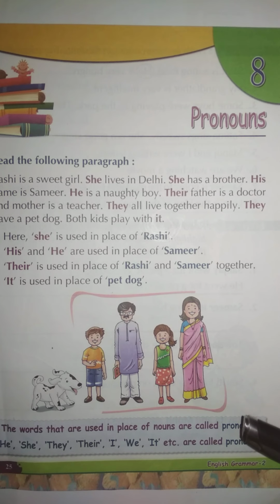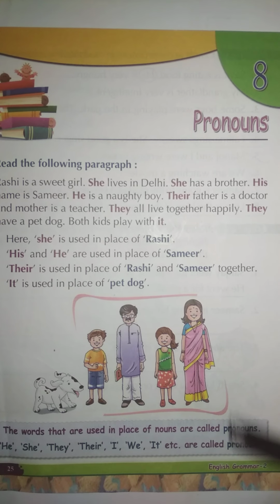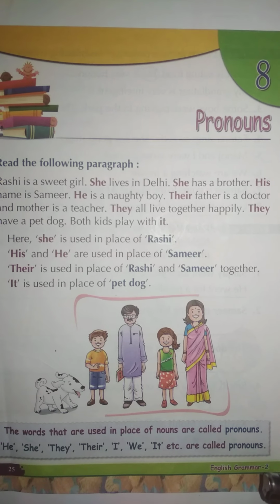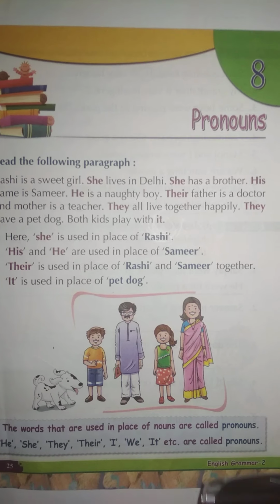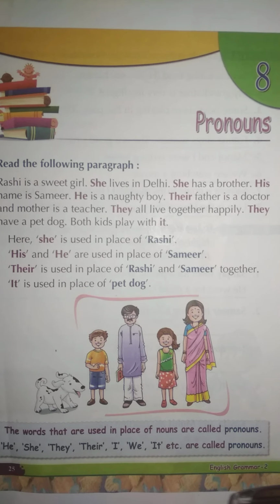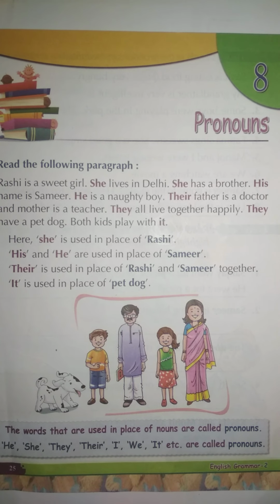Same as here, Mr. Sharma is a teacher. Mr. Sharma is 50 years old. So we can say he is a teacher and he is 50 years old. So in place of the noun, we have used the pronoun he, right?